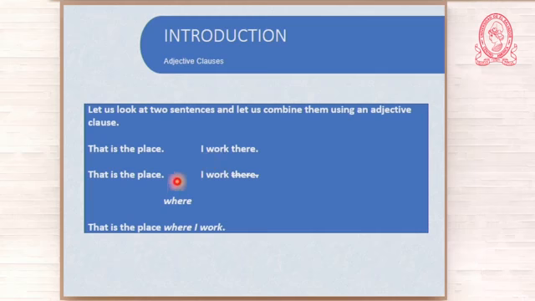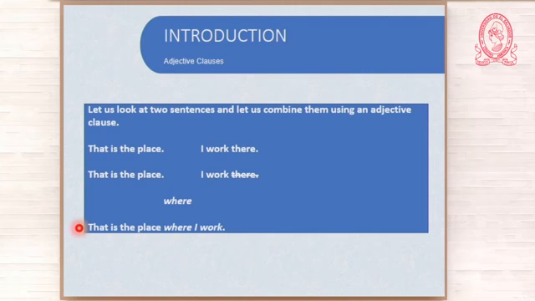But you need something in between. What is that? The relative pronoun. Since I am talking about a place, I use where. Okay, I cannot use who, because you know that who is for people. So I have the sentence: that is the place where I work. You avoid the repetition of place and there. You have only place, and then you have in between the relative pronoun introducing the clause, and you have a complex sentence. That is the place where I work.